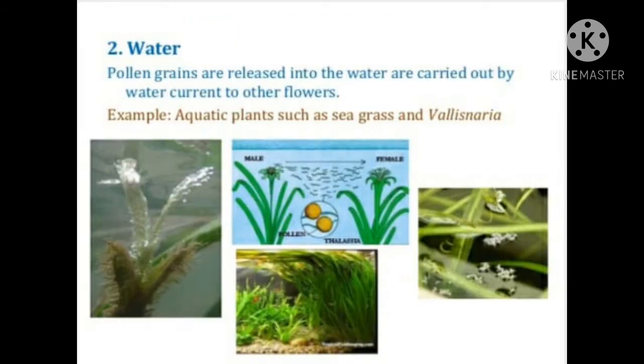Water. Water also helps in pollination. Pollen grains released into the water are carried by water currents to other flowers. Example, aquatic plants such as seagrass and Vallisneria. So these are pollinated by water.